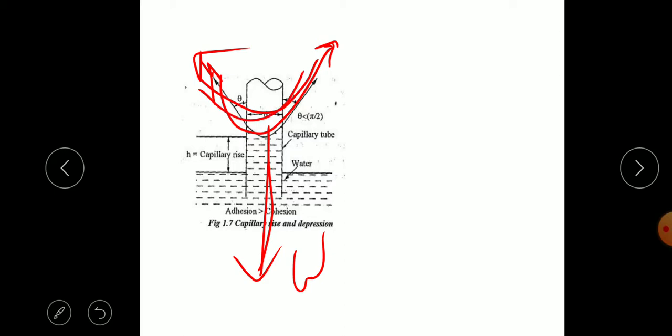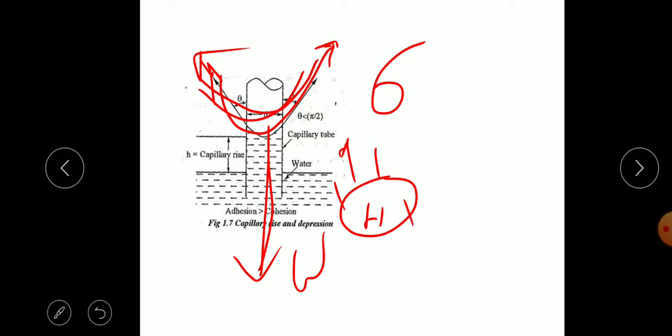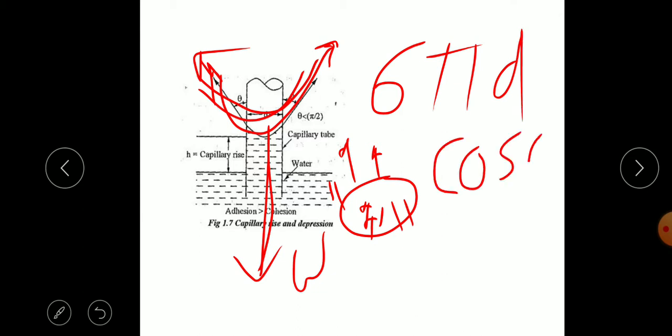So we can consider the tensile force sigma acting over the whole cross section of the tube. The cross section is circular, so the tensile force is acting over the whole circumference. So this tensile force is sigma pi d, and its vertical component will be sigma pi d cos theta, and this will be equal to the weight of the fluid.